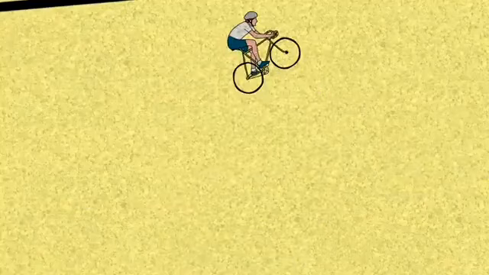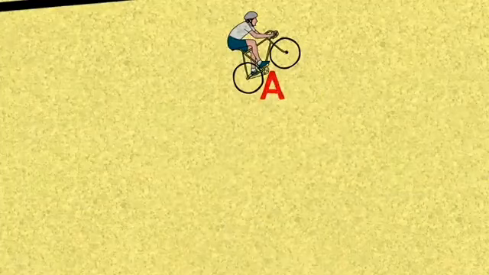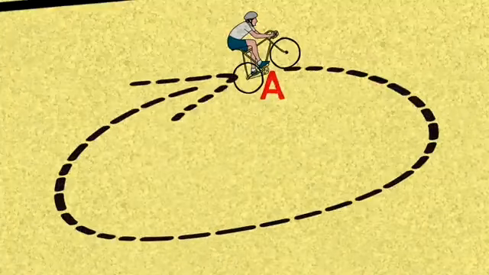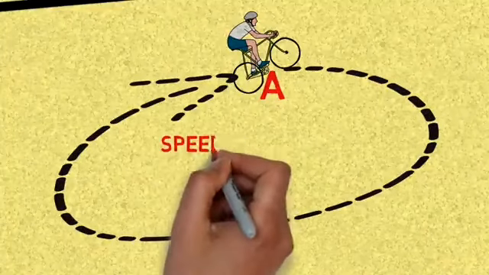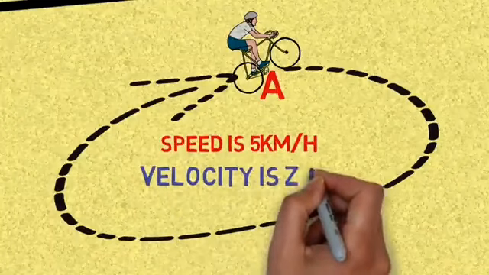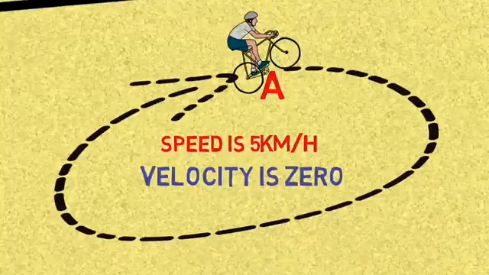So for example, if you start from point A and you go with that speed in a circle and then you come back to point A again, the exact same point, then we say your speed here is 5 kilometers per hour, but your velocity here is 0. And the reason it is 0 is because there is no directional gain. You started in the same point and then you came back at the same point again.